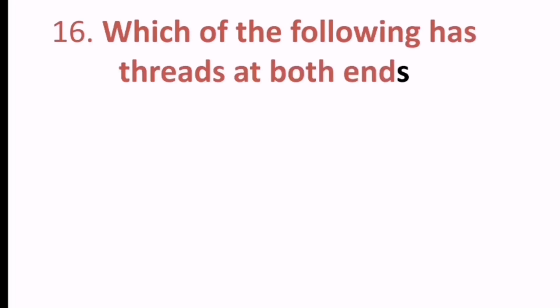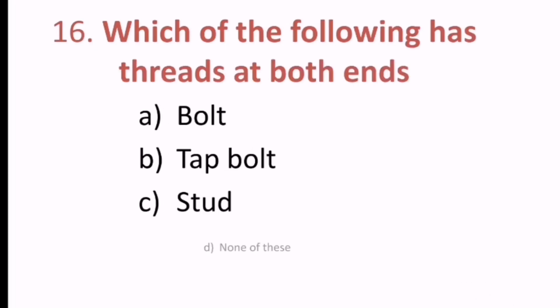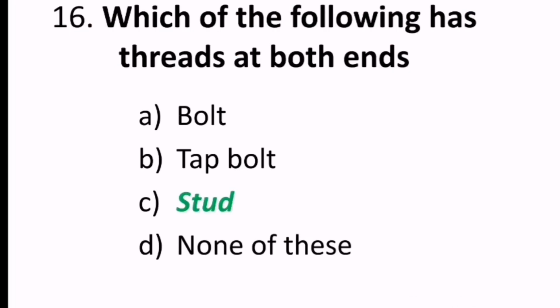16th question reads, which of the following has threads at both ends? Bolt, tab bolt, stud, or none of these. Hence the correct answer is stud. A stud looks like this, with threads on both sides.